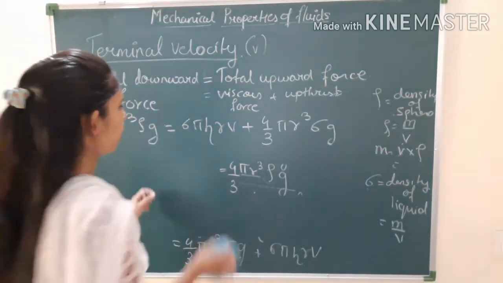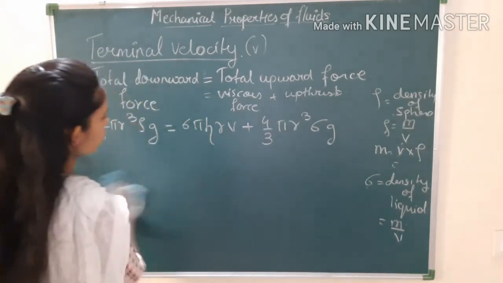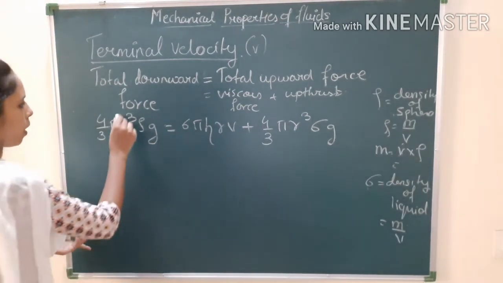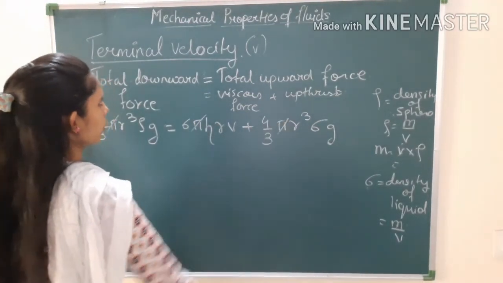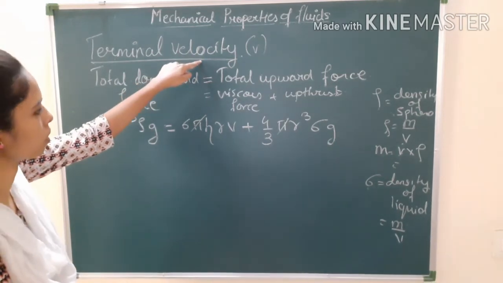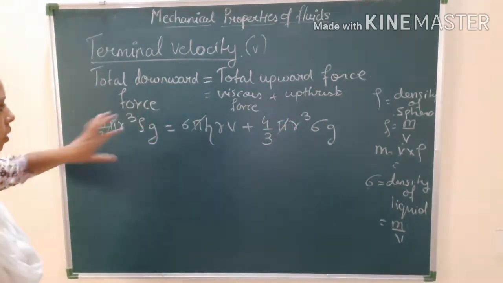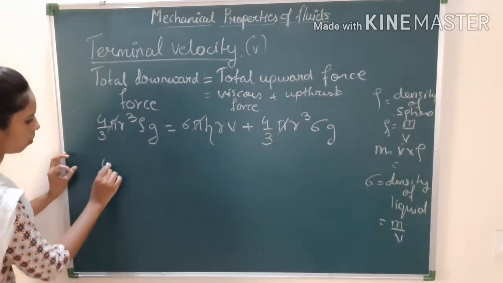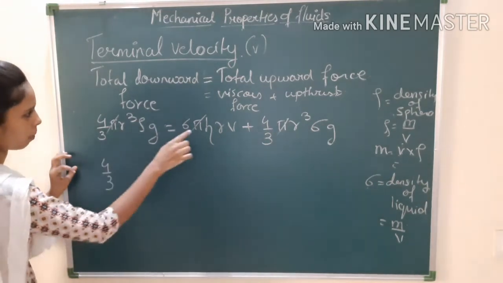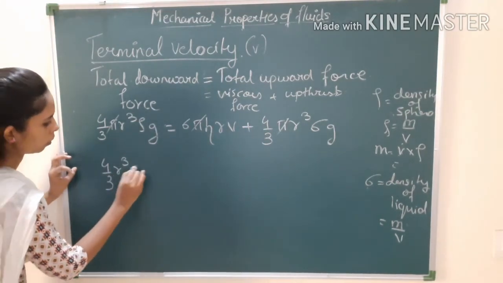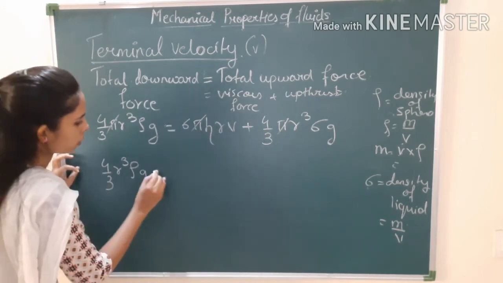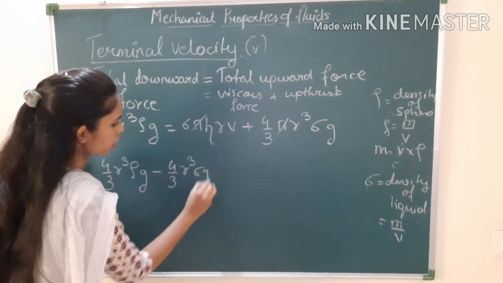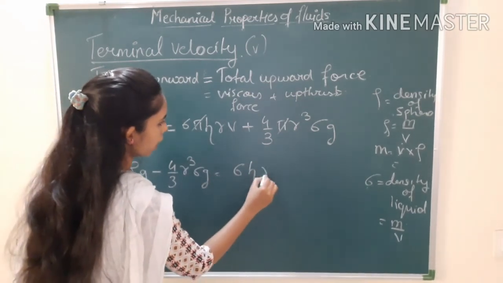Now we have to just solve this equation. Okay, so what we are seeing in this is that pi gets cancelled. What we have to find out is velocity. So this term we can take on this side. So what will it be? If you take this term on this side, 4 by 3 pi gets cancelled, r cube rho g. This will come on this side, it will become minus 4 by 3 r cube sigma g, equal to 6 eta r v.